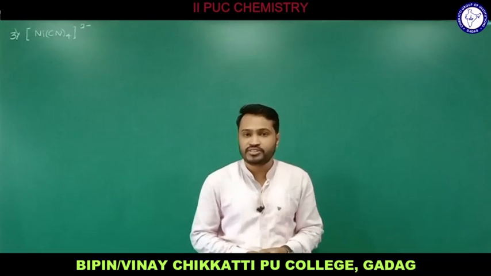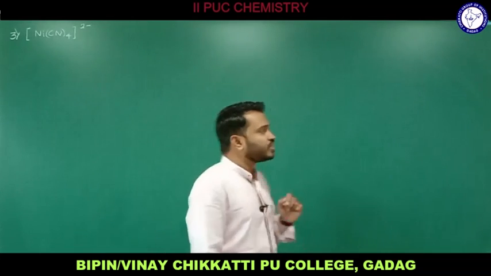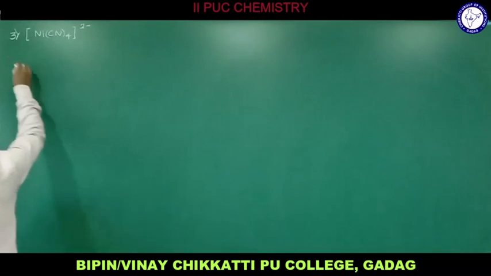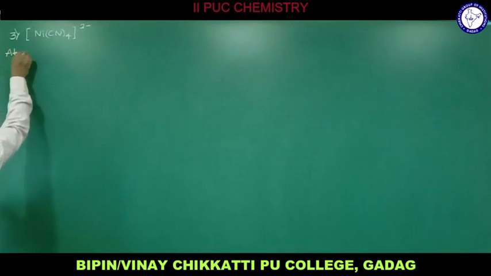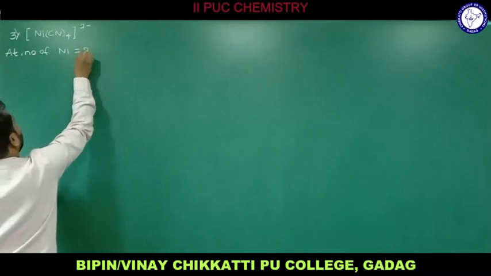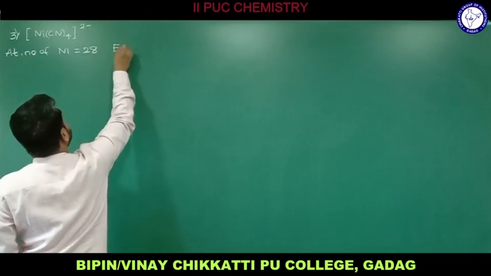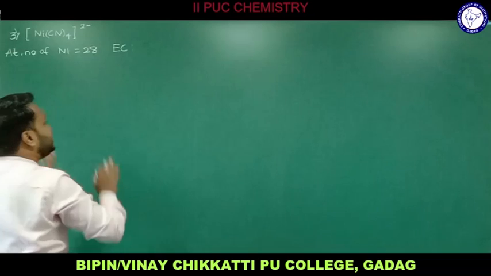Next example we'll see, we have nickel as a central metal atom. Atomic number of nickel is 28. We'll write the electronic configuration of nickel. This belongs to the 3d series again.